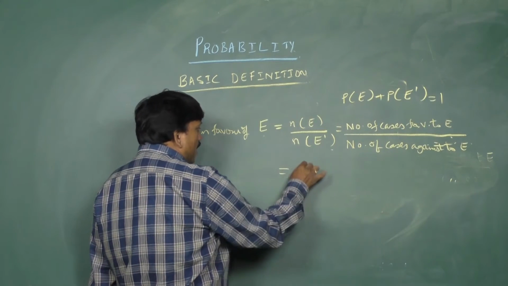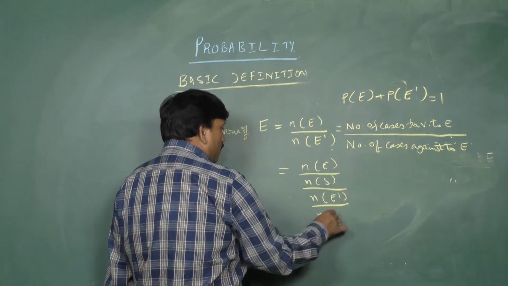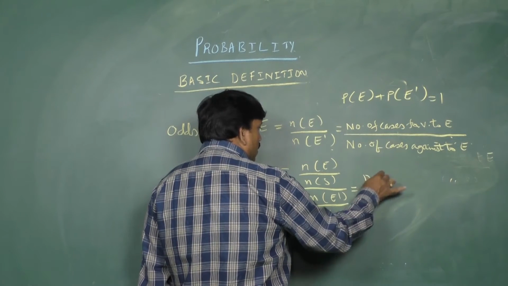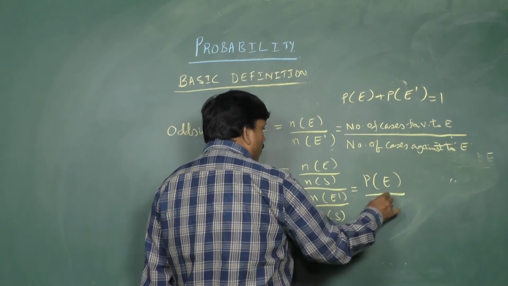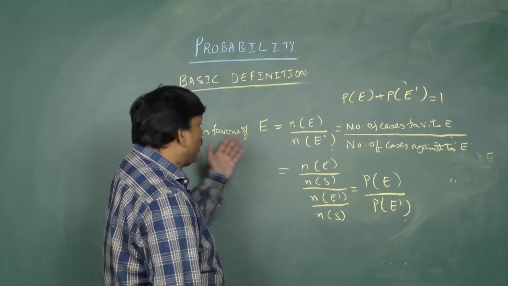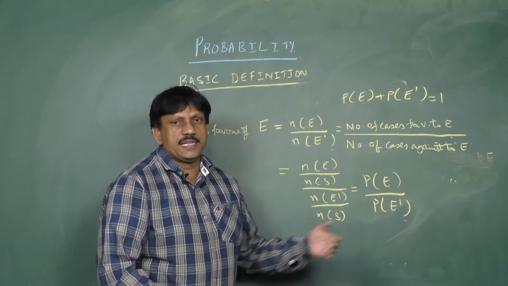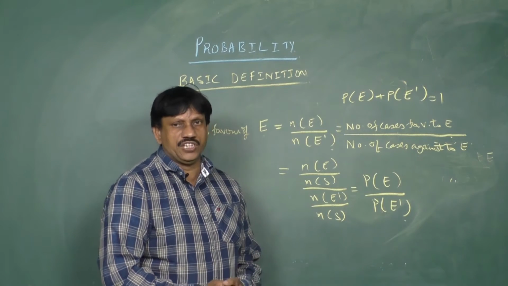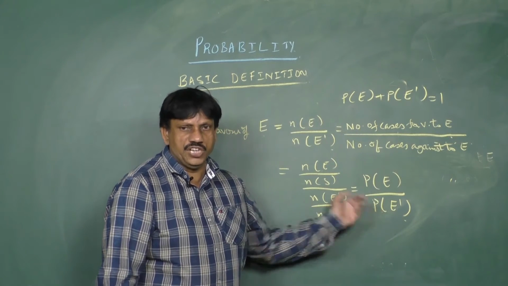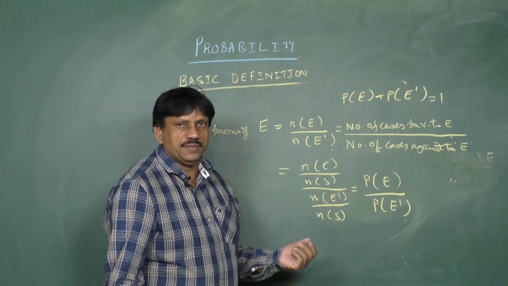If you divide this by n of S, numerator as well as denominator, due to the sample space, it is converted into probability of E by probability of E complement. So, odds in favor of event E is probability of E by probability of E complement. Similarly, we can write odds against event E, that is given by probability of E complement by probability of E. So this is about odds in favor and odds against, we can say.